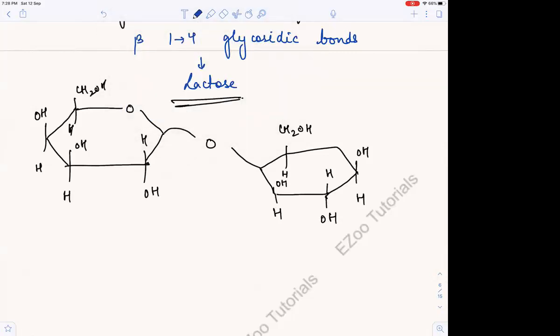Now let us study the third one. And the third one was what? The third one was sucrose, right? The third one was sucrose. How is sucrose formed? Sucrose is formed from alpha glucose and beta fructose.